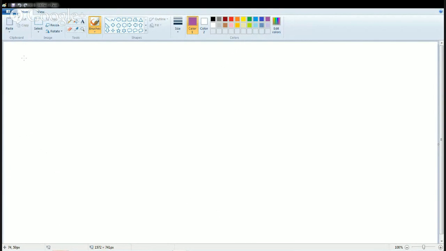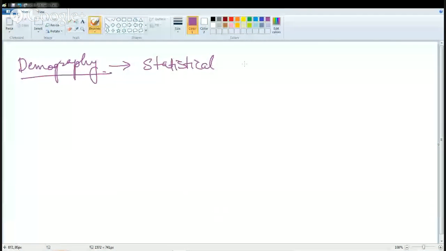So let's first understand the meaning of demography. We say the study of population is known as demography, but basically demography is a study where we involve statistical analysis of population. So I have a sample of population and I'm trying to do some statistical analysis based on that. That would be known as demography.